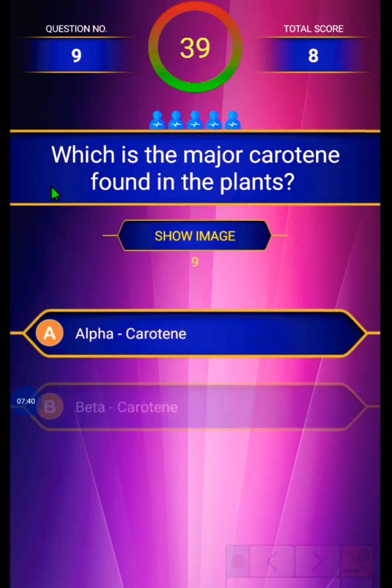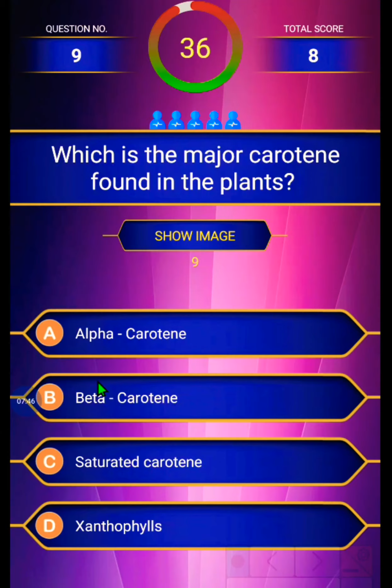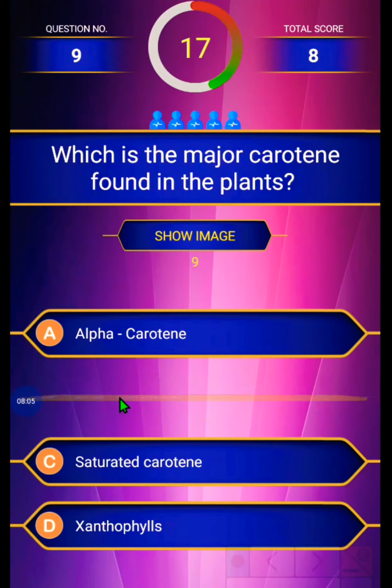The ninth question is, which is the major carotene found in plants? First option is alpha carotene, second option is beta carotene, third option is saturated carotene, and the last is xanthophylls. So the major carotene found in plants, the correct answer, is beta carotene.